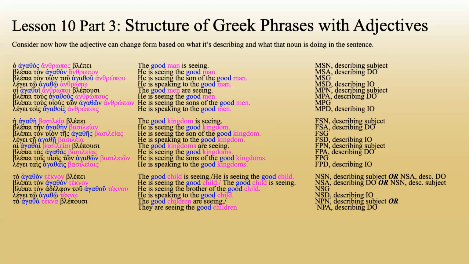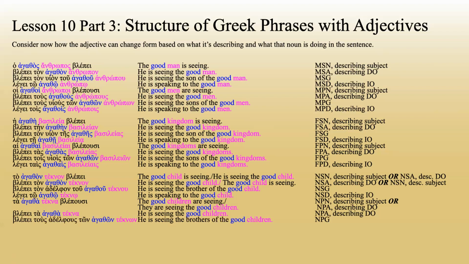Again, neuter plural nominative and neuter plural accusative are the same, so it could be either one in this sentence, since this is third person plural and this is third person plural. This one here can't flip because in blepe ta agatha tekna, blepe is third person singular and ta agatha tekna is plural. It is third person, but it's plural. So ta agatha tekna cannot be the subject of the sentence because it doesn't agree with the verb. So he is seeing the good children, neuter plural accusative.